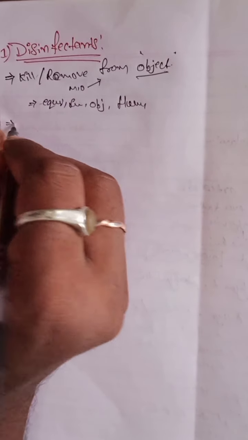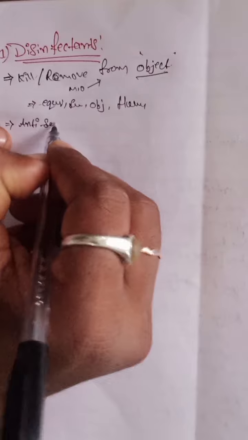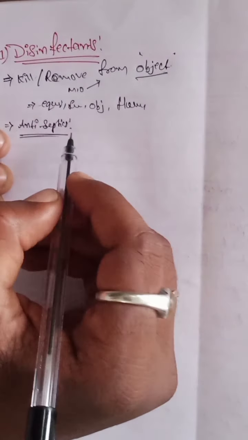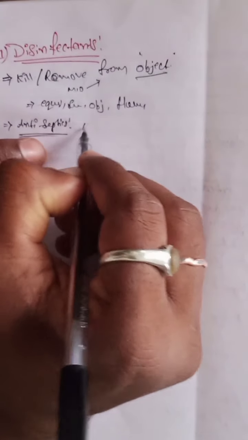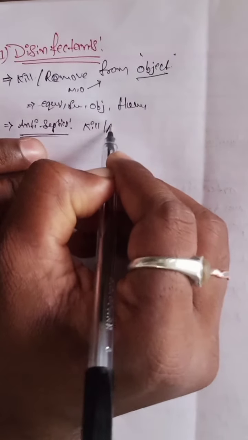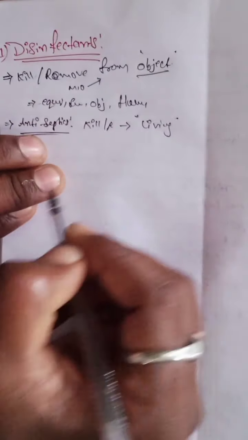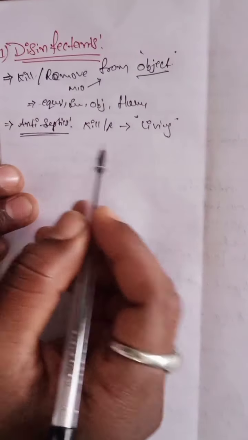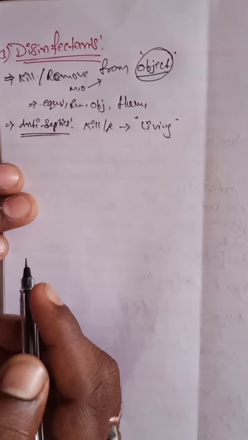disinfection. Here we also discuss one more definition, antiseptics. So what are antiseptics? Antiseptics also kill or remove microorganisms, but from living things, from living organisms or living tissues. That is known as antiseptics, whereas from objects it is known as disinfection.